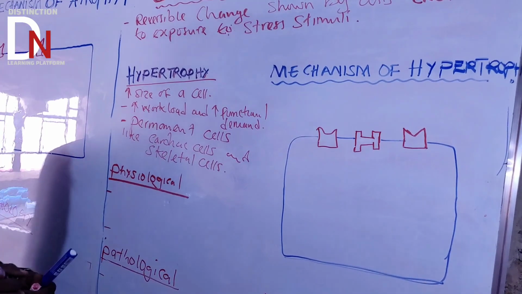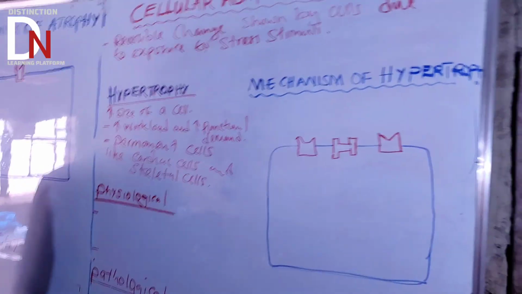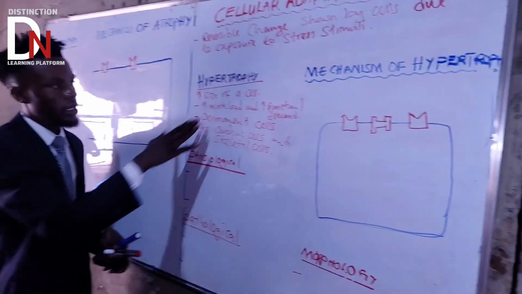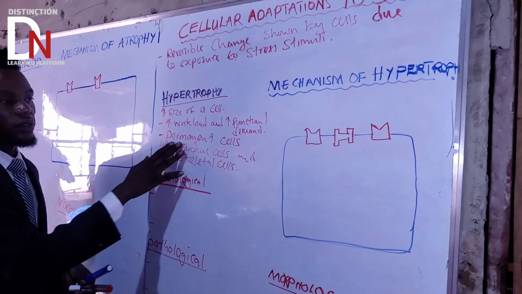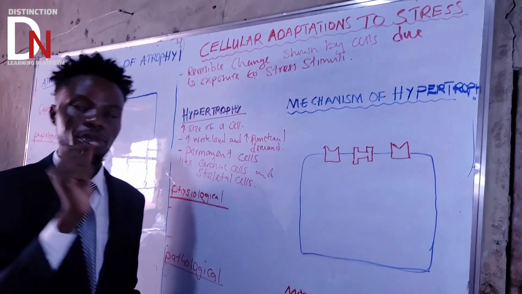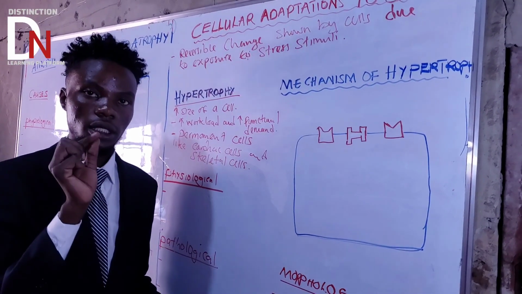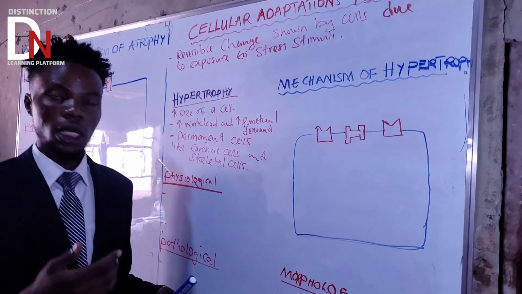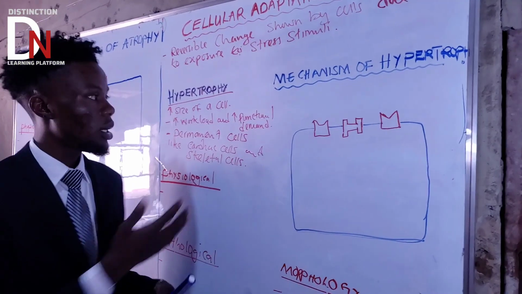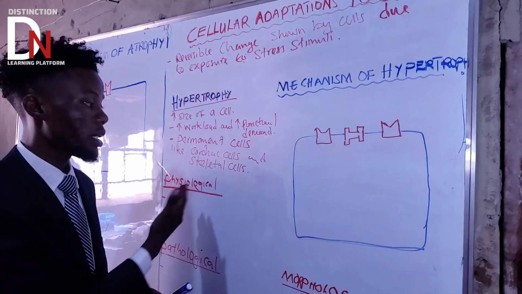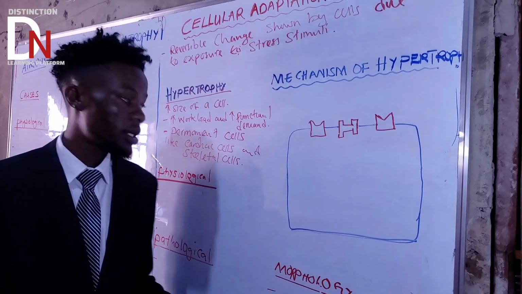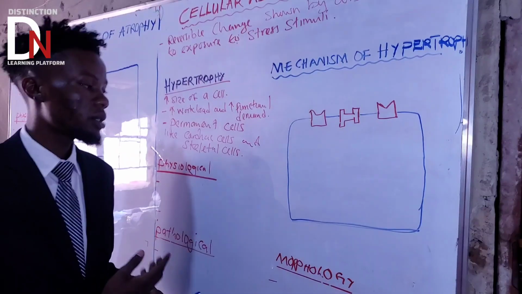Very, very important point, so make sure that you understand. We are saying that hypertrophy most of the time occurs in permanent cells. I'm not saying it's always in permanent cells, so don't get that misconception. Most of the time hypertrophy occurs in permanent cells, like the cardiac muscles and skeletal muscles.